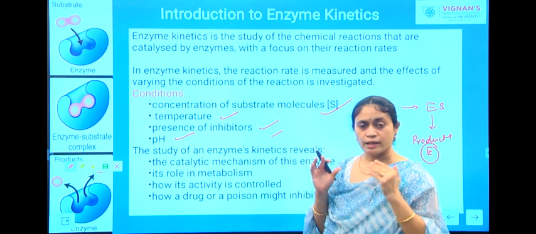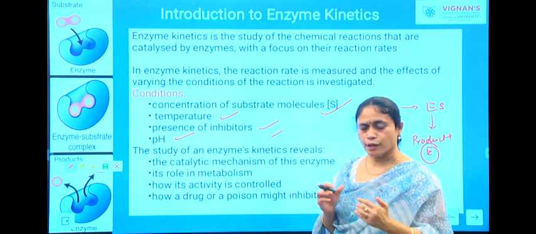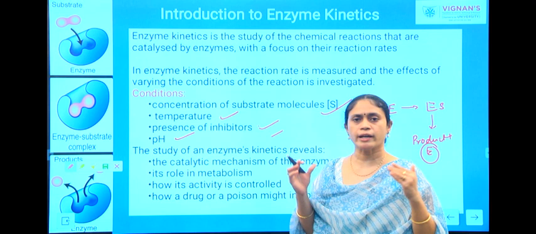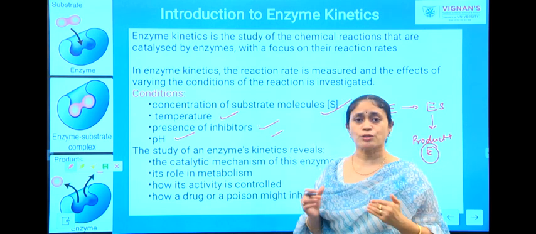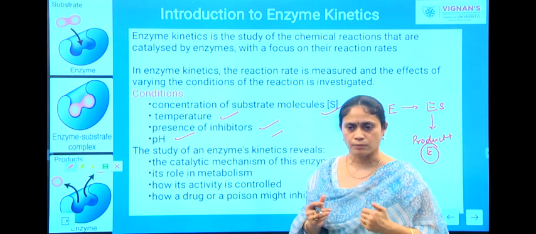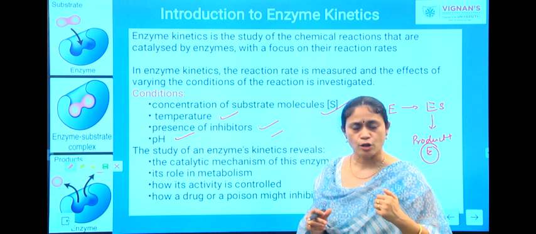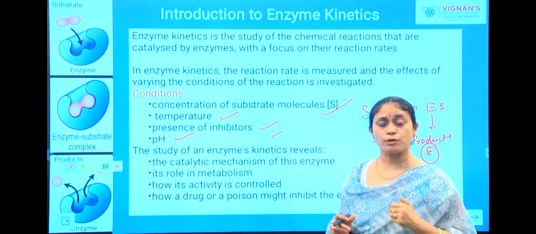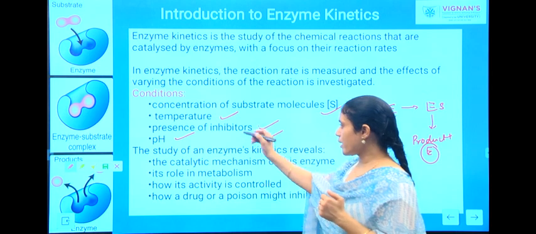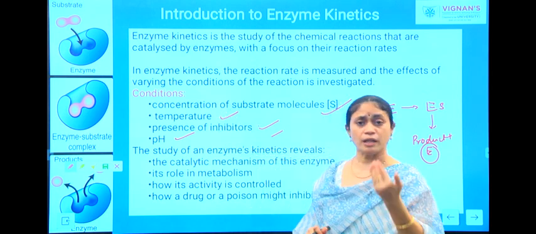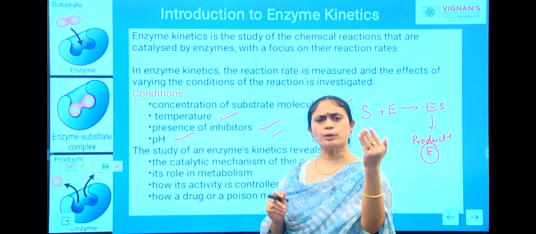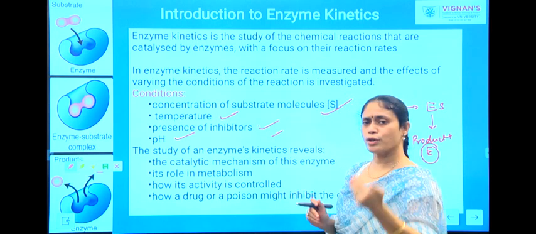For example, if there is some inhibitor in the reaction, it will compete with the substrate molecule, and sometimes it will bind to the active site of the enzyme in the case of competitive inhibition, and then there won't be any scope for the substrate molecule to bind with the enzyme. Then there won't be any formation of a product. So, the important conditions which are essential for a proper reaction to take place are the concentration of your substrate, presence of inhibitors, and physical conditions such as temperature and pH.